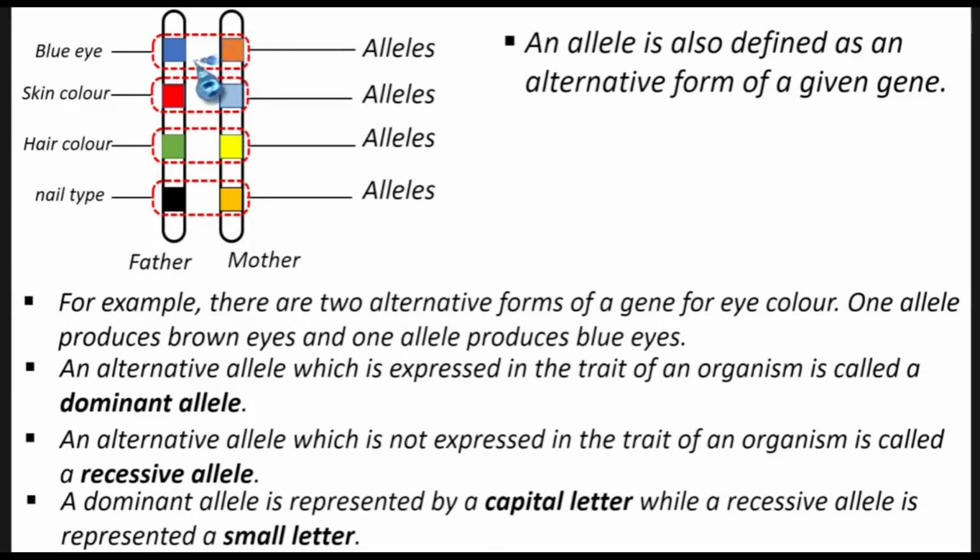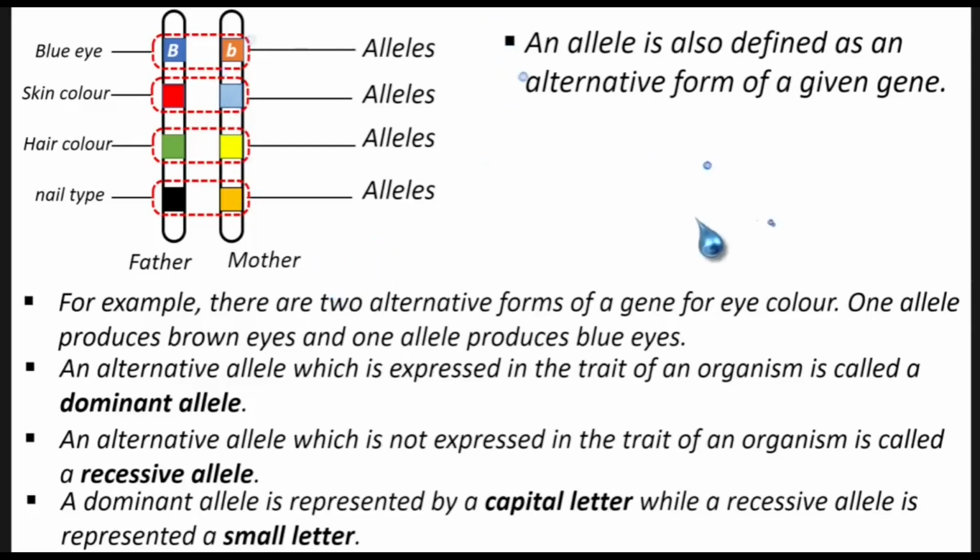We will use a capital letter B for blue, because blue is what is determining the eye color of this individual. The allele for brown, which is not expressed in the eye color, will be represented by a small letter b, which means that when it is a small letter, you must know it is a recessive gene. When it is a capital letter, you should know it is a dominant gene and it has been expressed in the appearance of the organism.